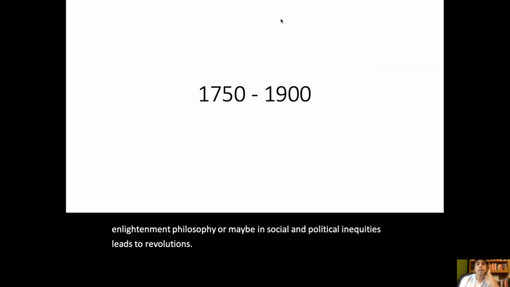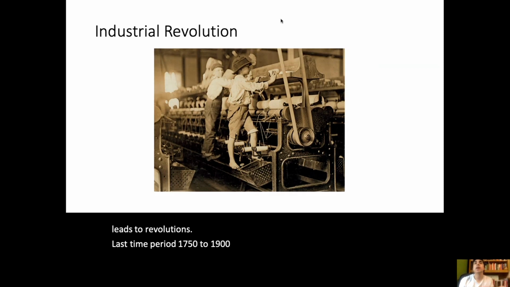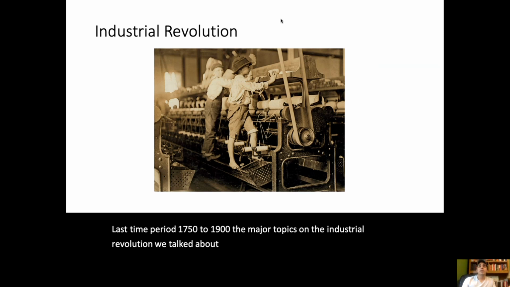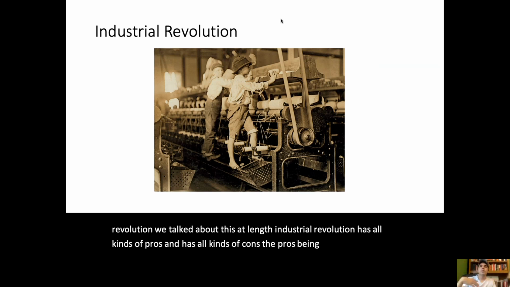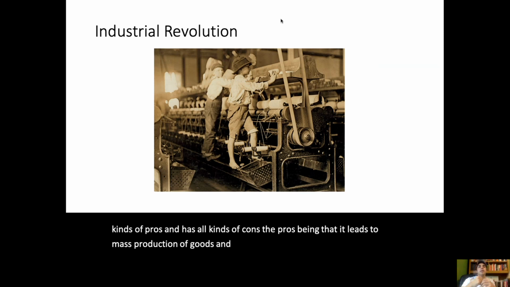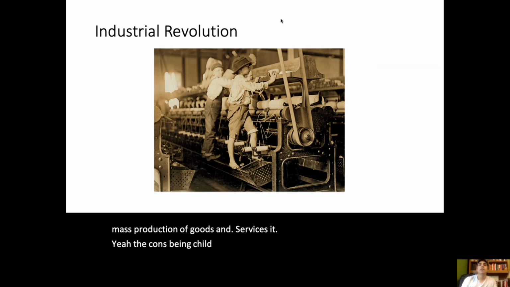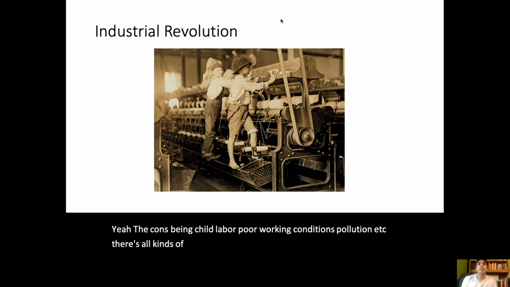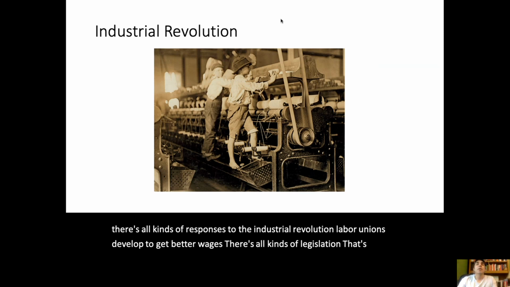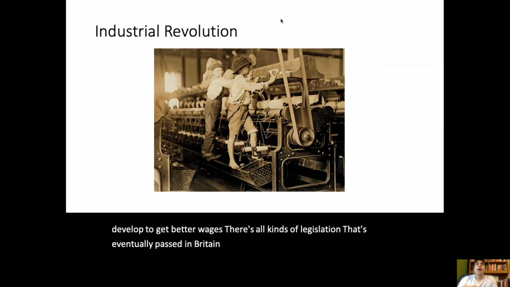Last time period, 1750 to 1900, the major topics of the Industrial Revolution. We talked about this at length. The Industrial Revolution has all kinds of pros and all kinds of cons. The pros being that it leads to mass production of goods and services. The cons being child labor, poor working conditions, pollution, etc. There's all kinds of responses to the Industrial Revolution. Labor unions develop to get better wages. There's all kinds of legislation that's eventually passed in Britain related to child labor.